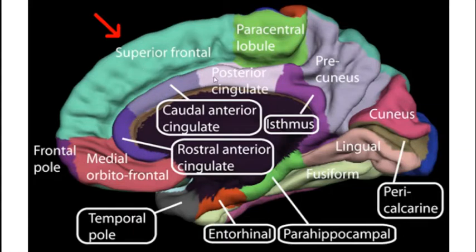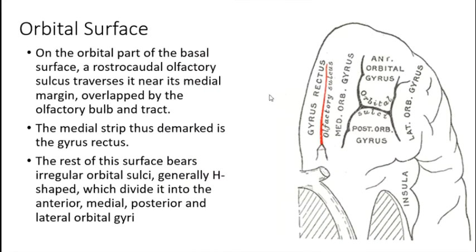Cingulate gyrus is subdivided into various parts, so this will be considered later. You should remember this from the discussion of the orbital surface before. You remember the orbital sulcus and the olfactory sulcus and the H-shaped orbital sulcus, dividing this whole area into medial, posterior, anterior and lateral orbital gyrus, and the gyrus rectus, the straight gyrus, which is on the medial side.